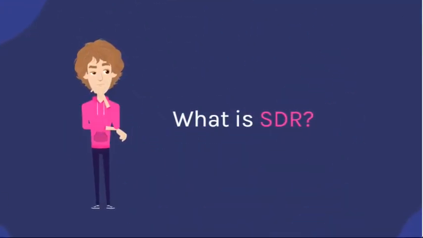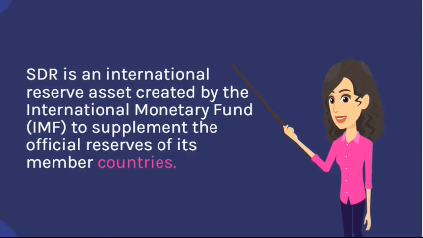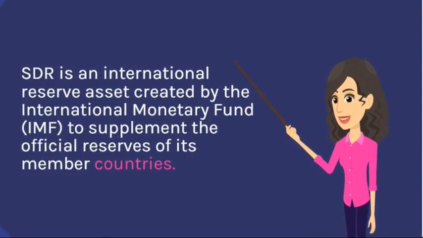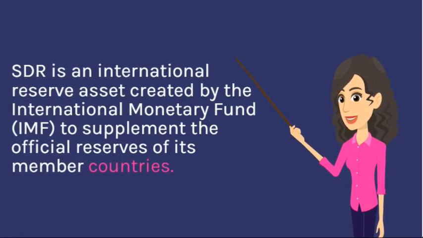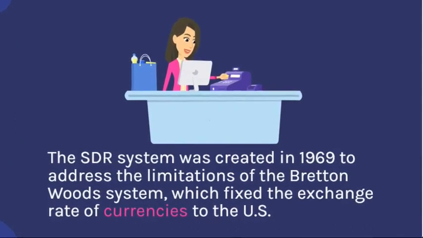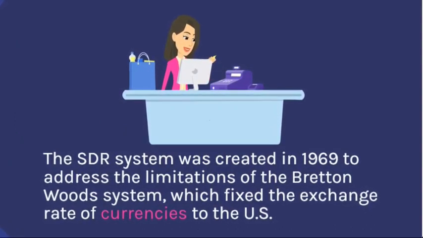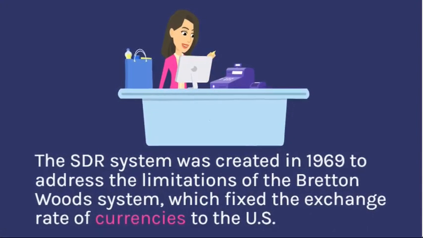What is SDR? SDR is an international reserve asset created by the International Monetary Fund (IMF) to supplement the official reserves of its member countries. The SDR system was created in 1969 to address the limitations of the Bretton Woods system, which fixed the exchange rate of currencies to the US dollar.